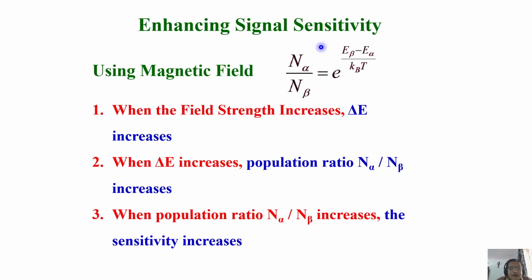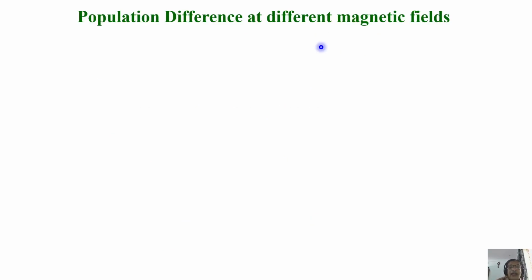What you have to do is keep on increasing the magnetic field, the maximum possible you can achieve. Then your sensitivity keeps increasing. All right. You may ask me a question. Okay, let us say from 5 Tesla, 2 Tesla, I will take the magnetic field to 20 Tesla. I will increase the magnetic field 10 times. Will it solve the problem of sensitivity forever? That is the next question.